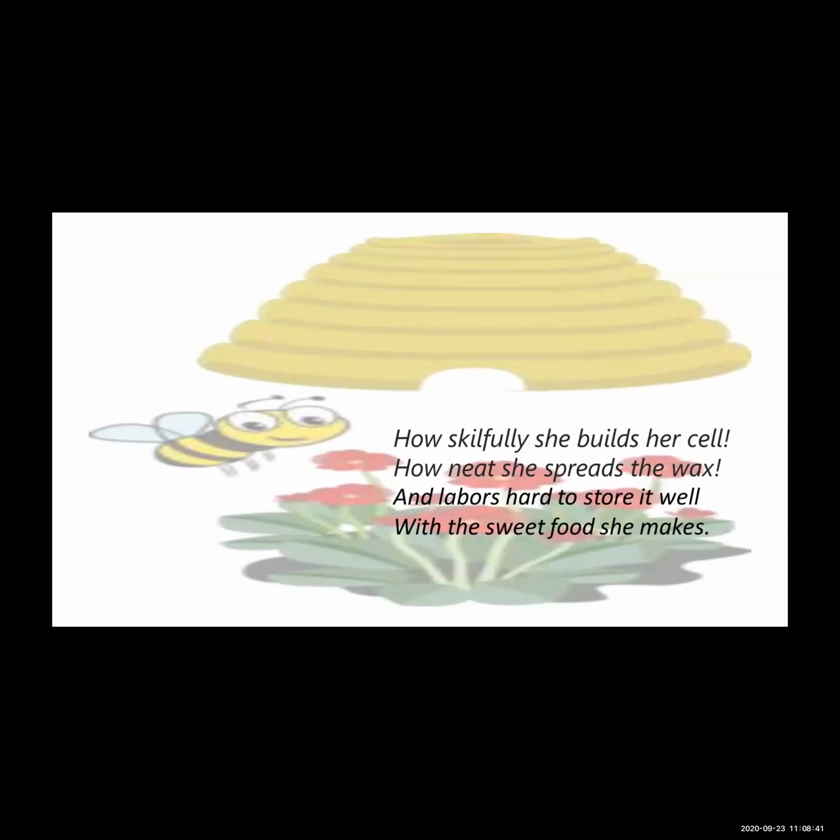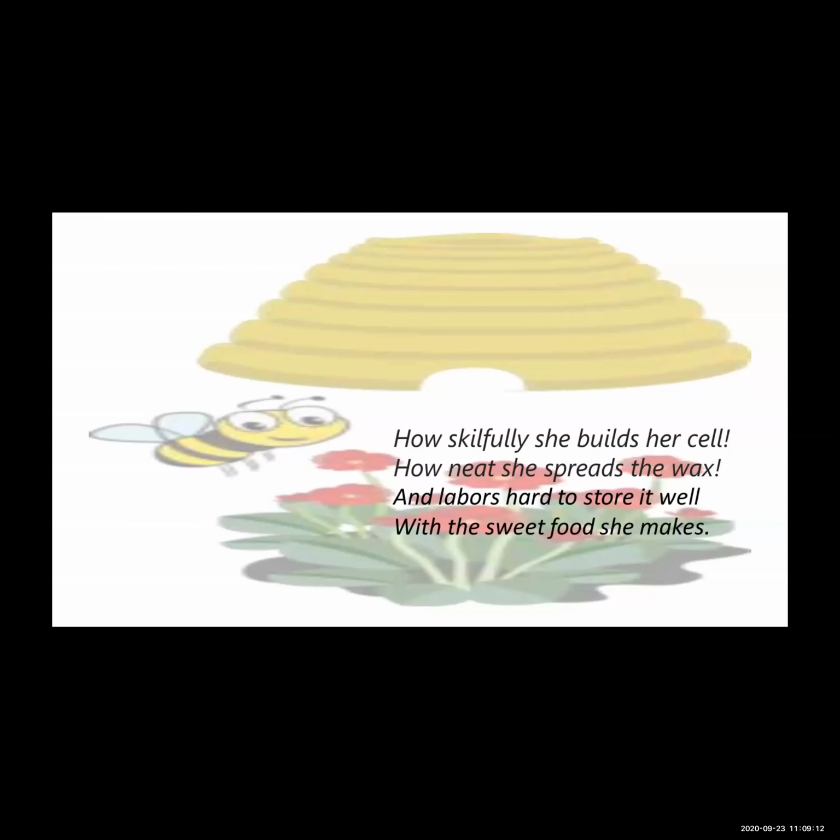She works hard, and she collects the honey from every opening flower. She collects honey from different flowers and stores it well in the honeycomb. The busy bee has been used here as a model of hard work, a model of sincere efforts. Now see the second stanza here.